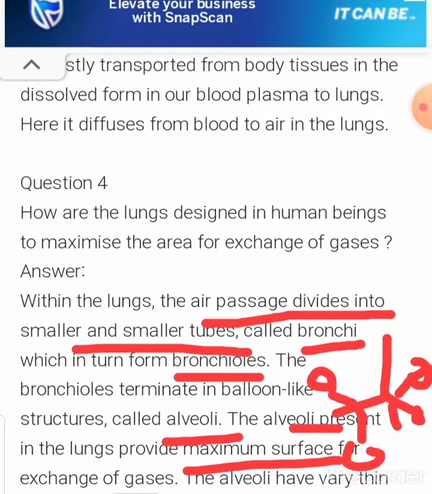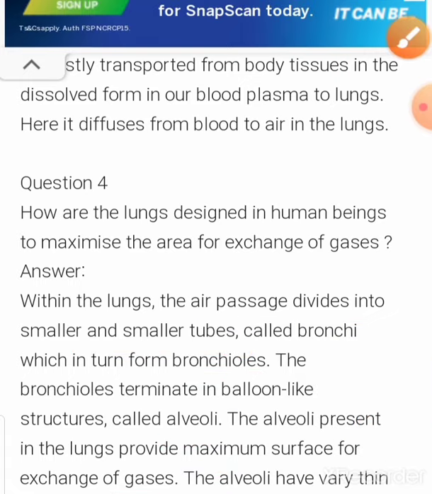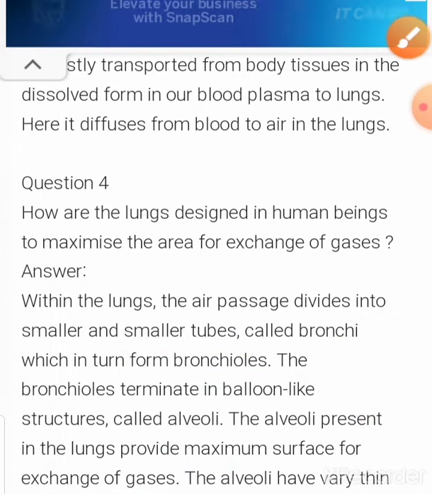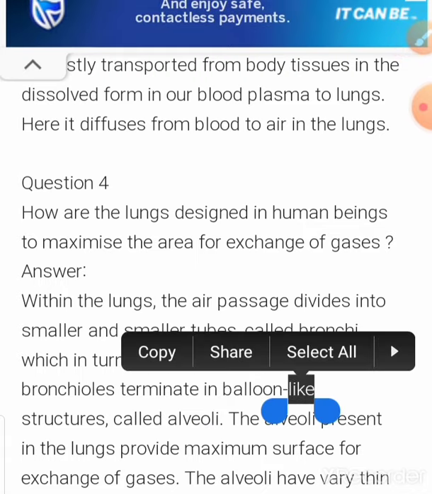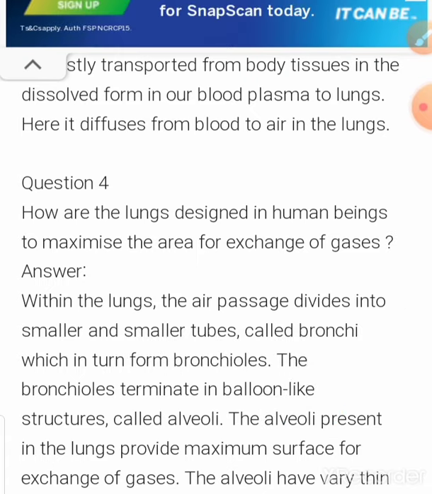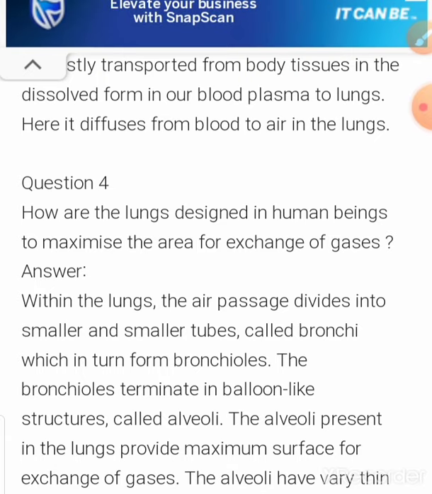So in lung design, from one trachea, the main windpipe is divided into bronchi, from bronchi to bronchioles, and bronchioles have a balloon-like structure known as alveoli. Alveoli are present in our lungs to increase the maximum surface area for exchange of gases.